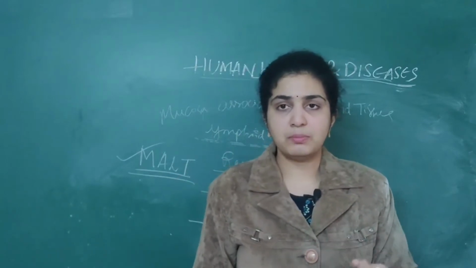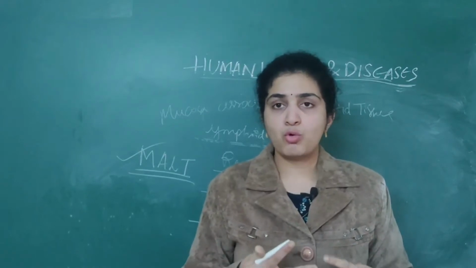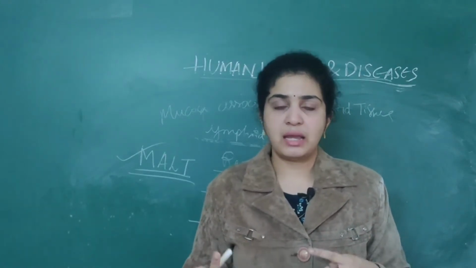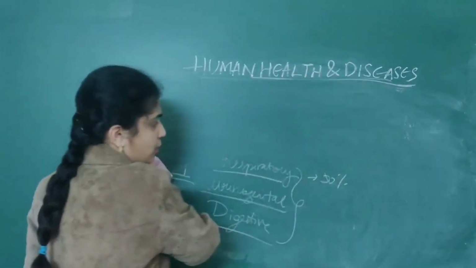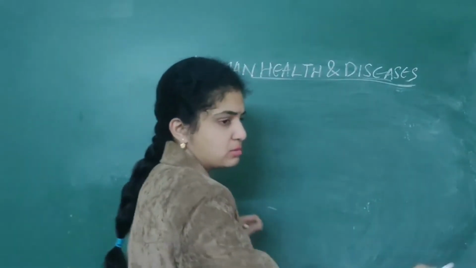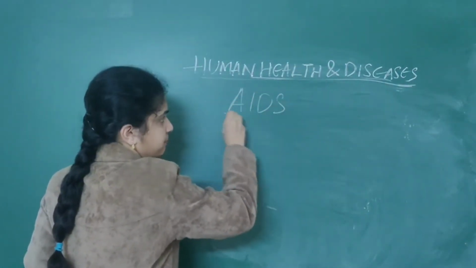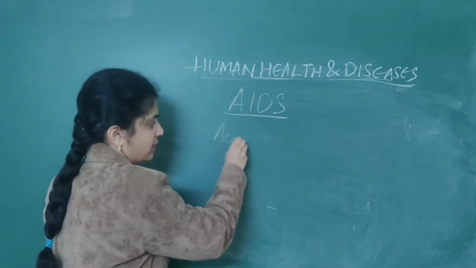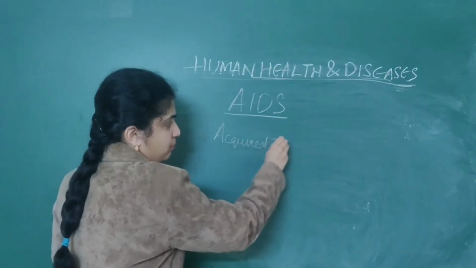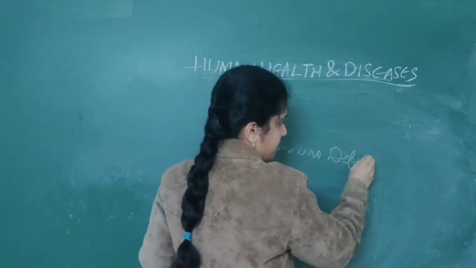So what are the basic diseases associated with the immune system? There are two types of diseases basically, and the most common are AIDS as well as cancer. These are caused mainly due to deficiency of the immune system. So we are going to see about AIDS. What is the abbreviation for AIDS? It is acquired immunodeficiency syndrome.